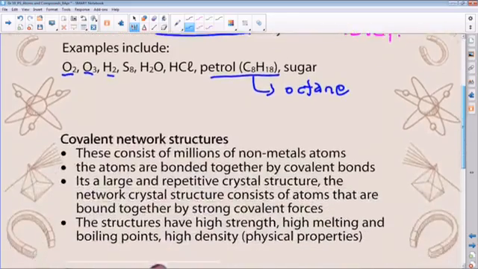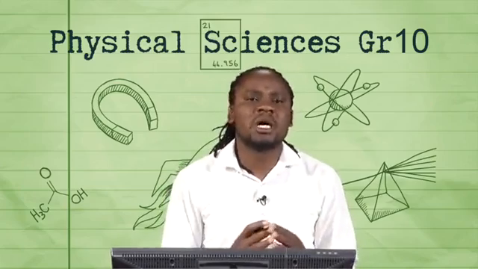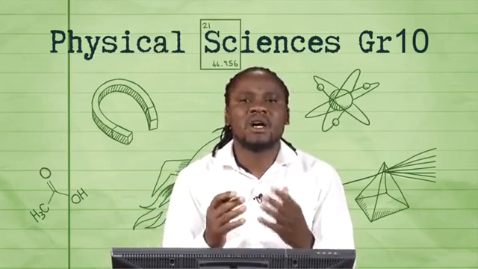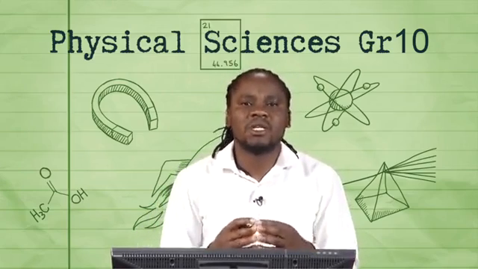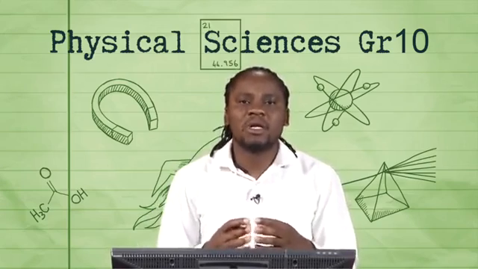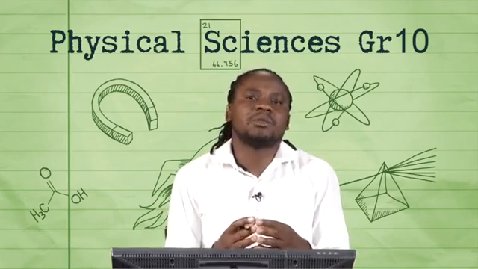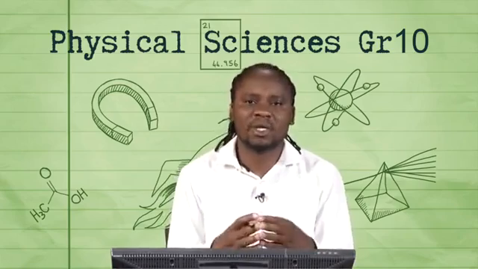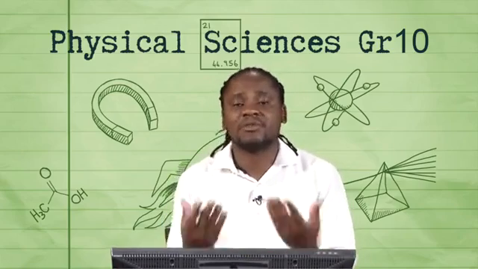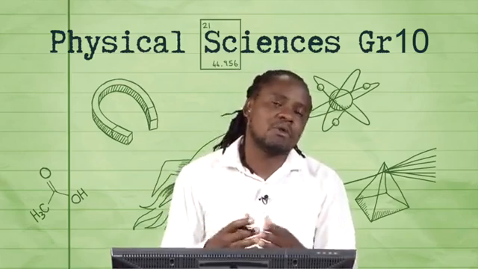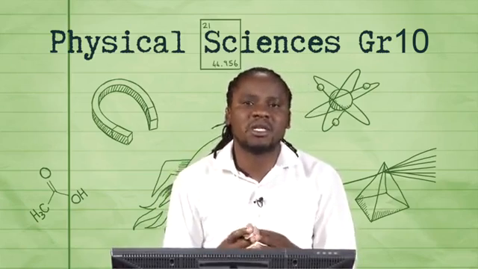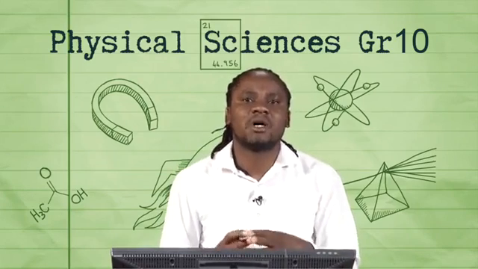Right. The most important thing to take home is that covalent bonding takes place between atoms of non-metals, and these atoms are chemically joined together. They can be of the same kind, they can be of different kind, right? And what they form is what is called the molecular structure, which we shall discuss after our short break.